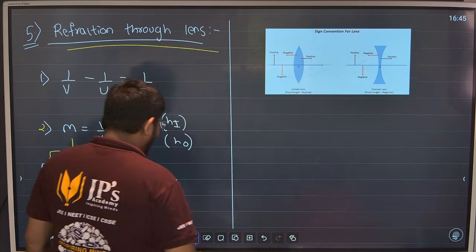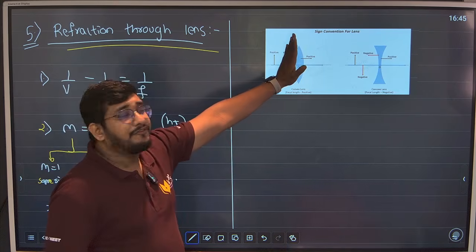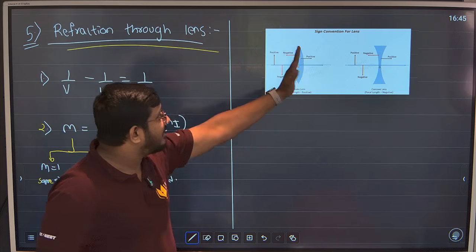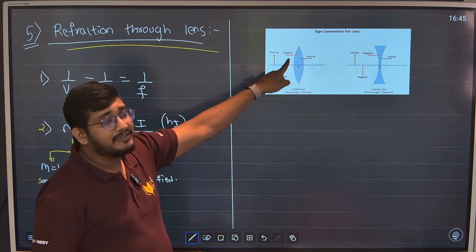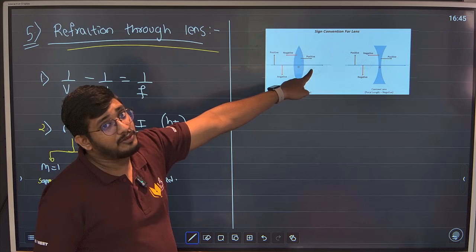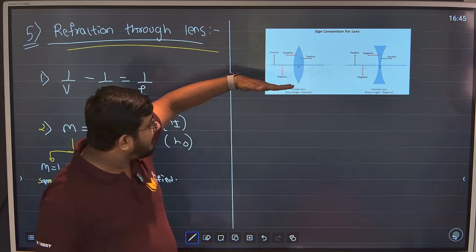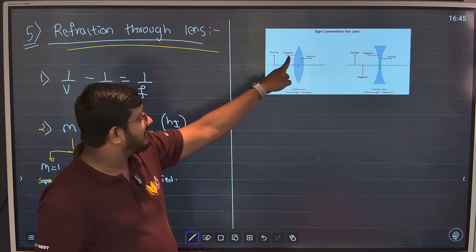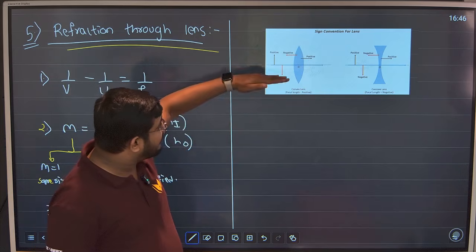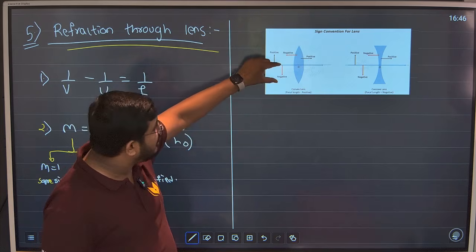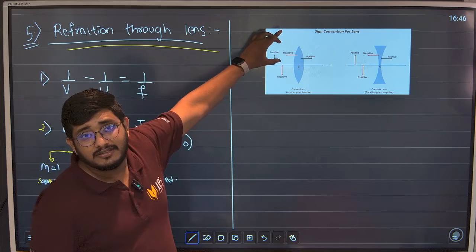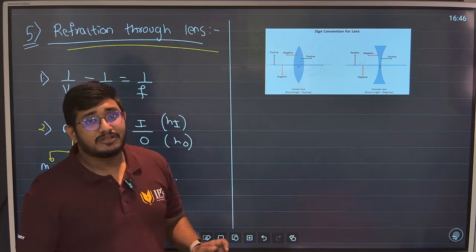Sign convention is easy. This is the lens. If any distance is taken on the left hand side, we take it as negative. Any distance we take on the right hand side is taken as positive. Lens से left is negative, lens से right is positive. Again, principal axis, उसके ऊपर height, ऊपर positive, नीचे negative. Meaning if you are getting an erect, upright image, it's positive. If you are getting an inverted image, it's negative.